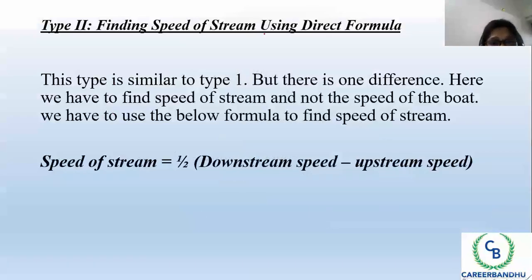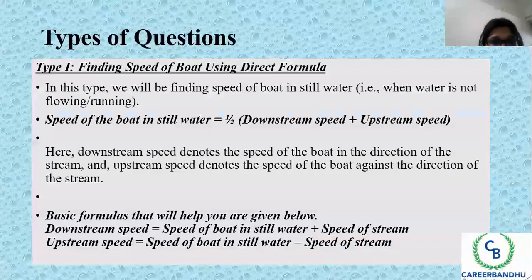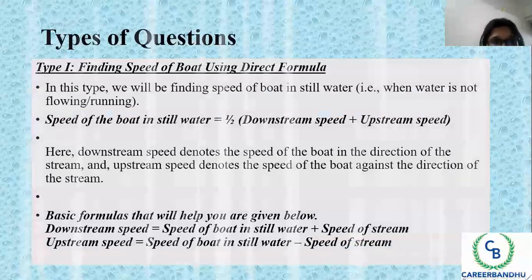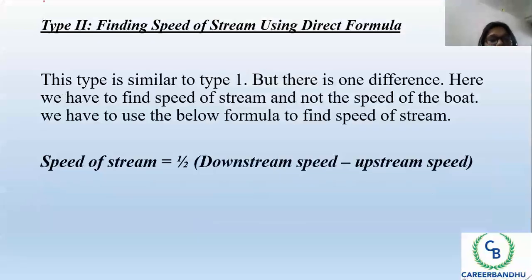Second type: finding the speed of the stream. Now in the first type, we were finding the speed of the boat in still water. Now we have to find the speed of the stream. So how will we find it out? It's the same as the first one. We just subtract downstream speed minus upstream speed.